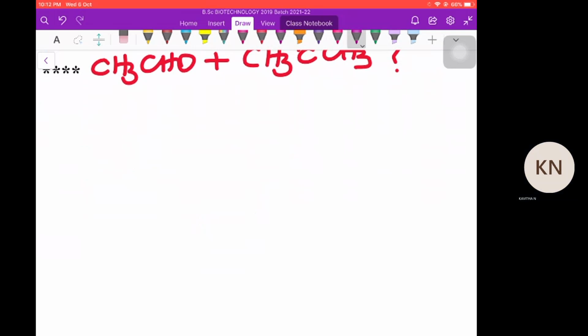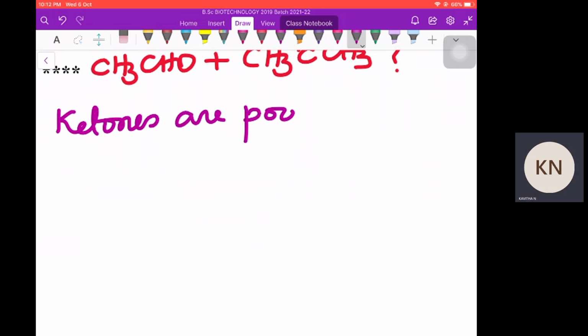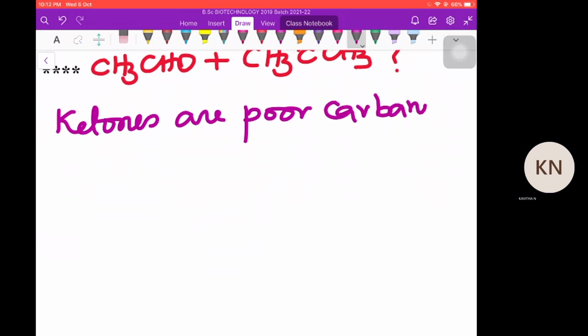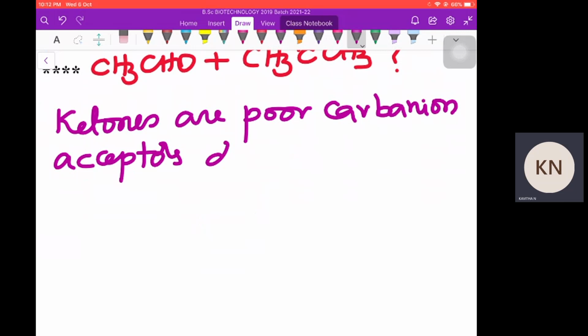Because ketones are poor carbanion acceptors, due to the plus I effect of alkyl groups.